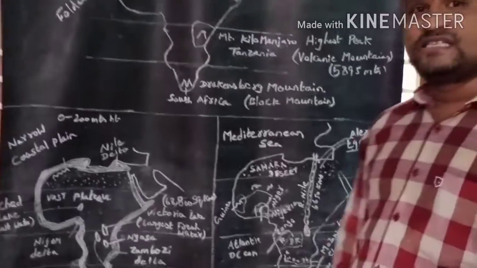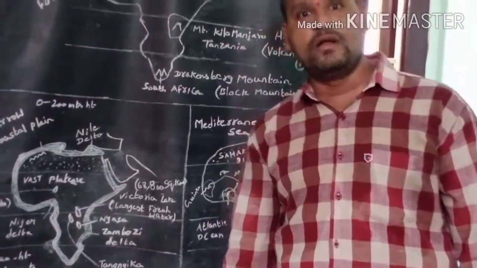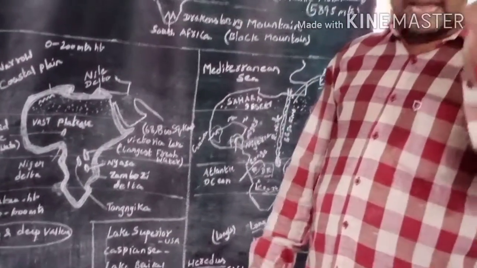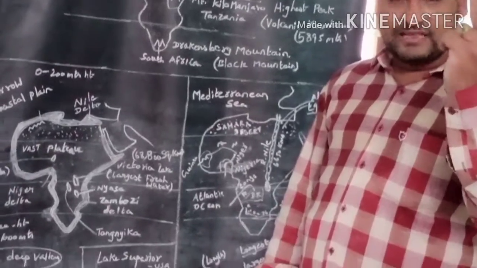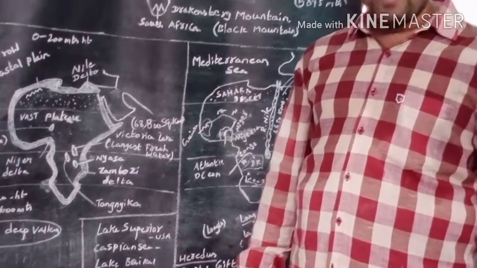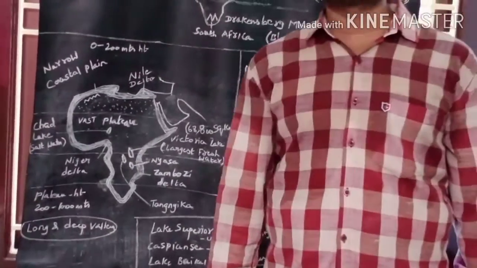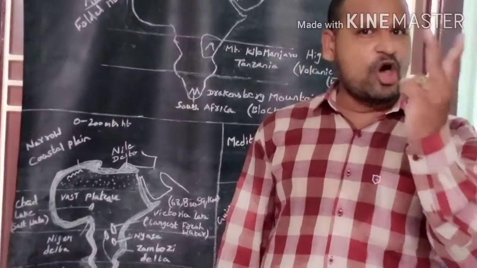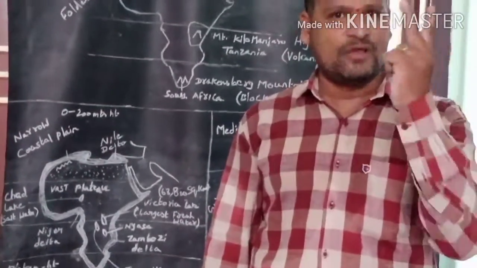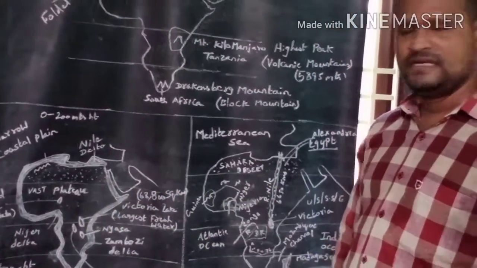Okay. The largest freshwater lake in the world is Lake Superior, in USA country. The second largest freshwater lake in the world is Victoria Lake. Victoria Lake is in Africa.